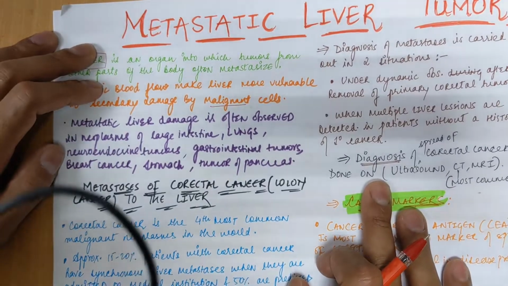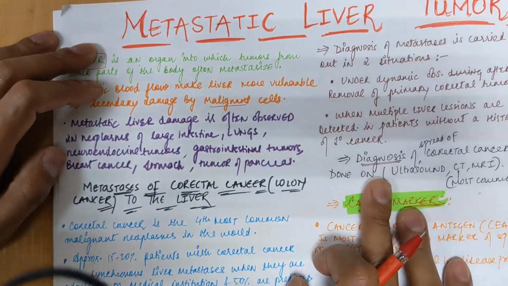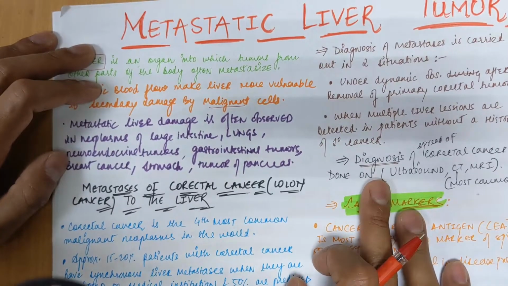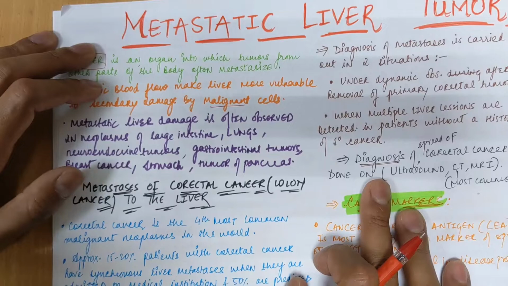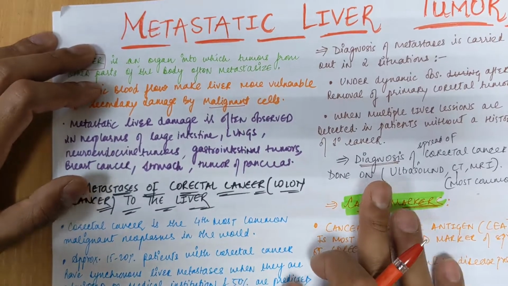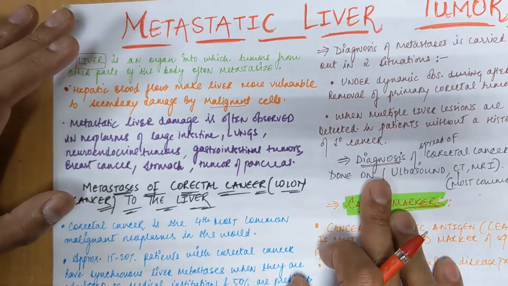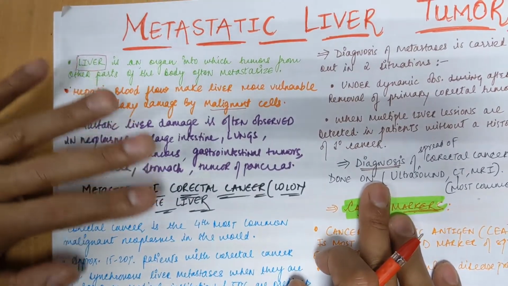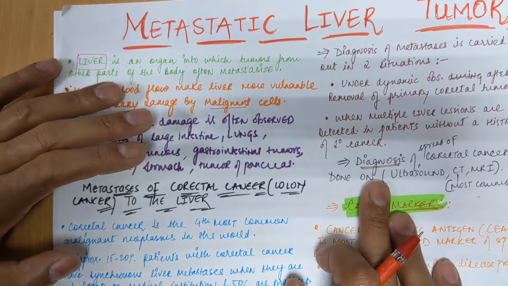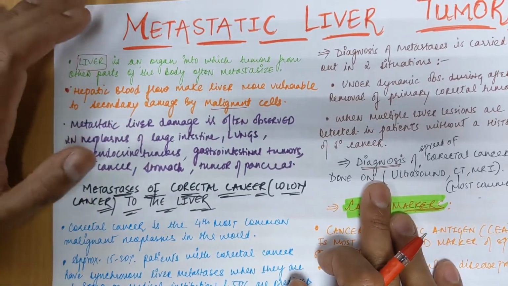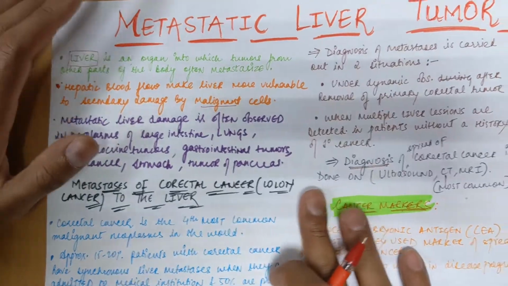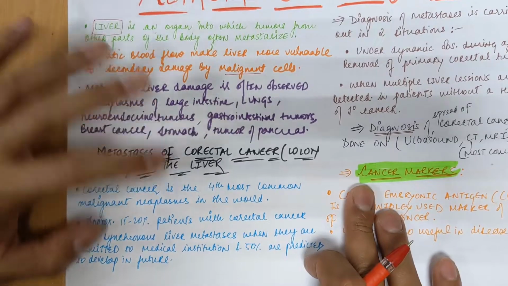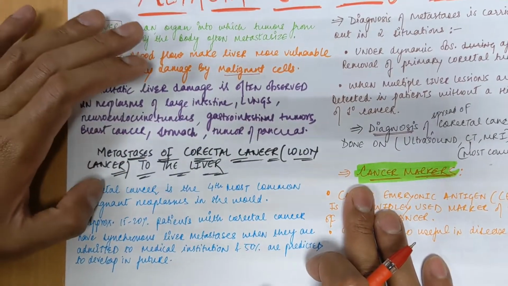Now, metastasis of colorectal cancer to the liver. So colorectal cancer is the fourth most common malignant neoplasm in the world, and metastasis of colorectal cancer is the most common type of metastasis to the liver. So the most common region is colorectal, called colorectal cancer or colon cancer, which metastasizes to the liver. And out of all the cancers, colorectal cancer comes in fourth position as a malignant